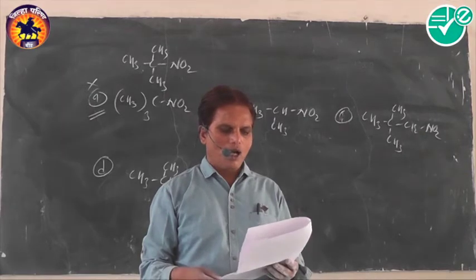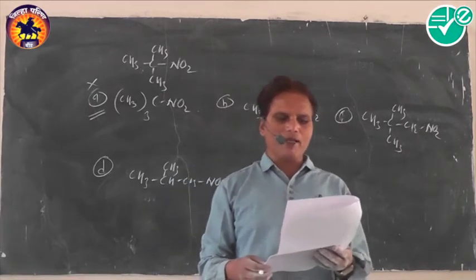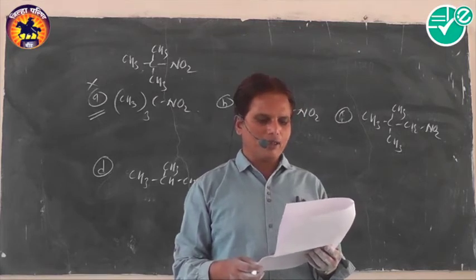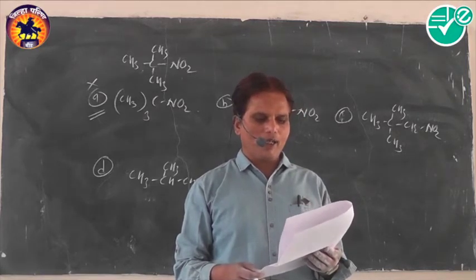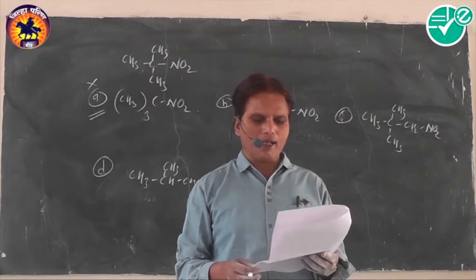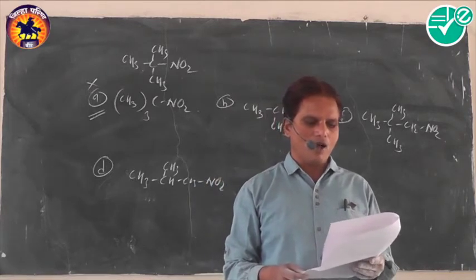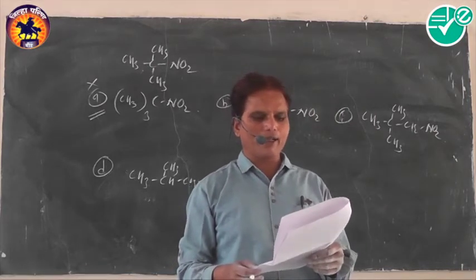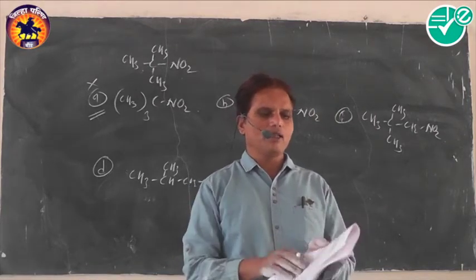Next MCQ. The amino group in aniline is A, meta directing and deactivating. B, ortho-para directing and deactivating. C, ortho-para directing and activating. And D, meta directing and activating. The answer is C, ortho-para directing and activating.